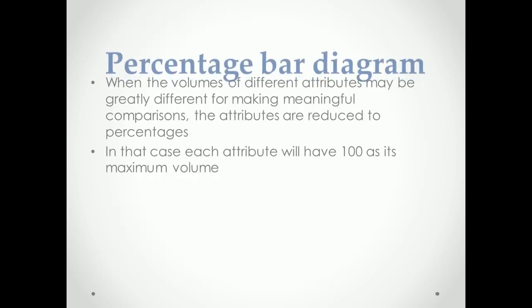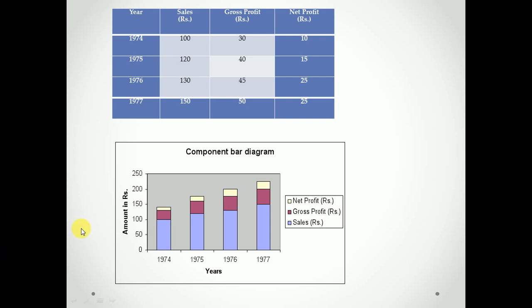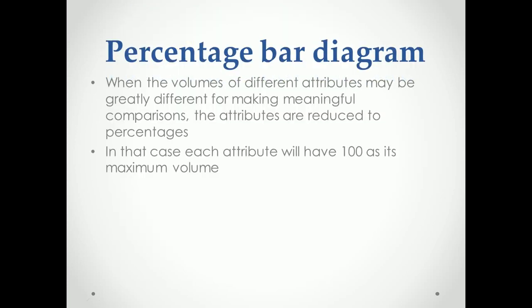Next, percentage bar diagram. It is the same as the component bar diagram, but for every year, for example 1974, the percentage will be 100. For 1975 also the percentage will be 100. So all these values are given in percentage instead of these values. We will just look at an example.